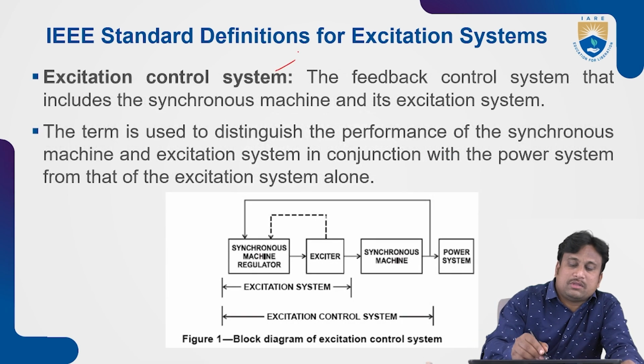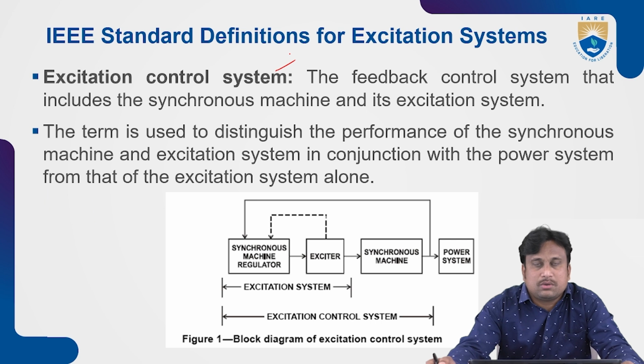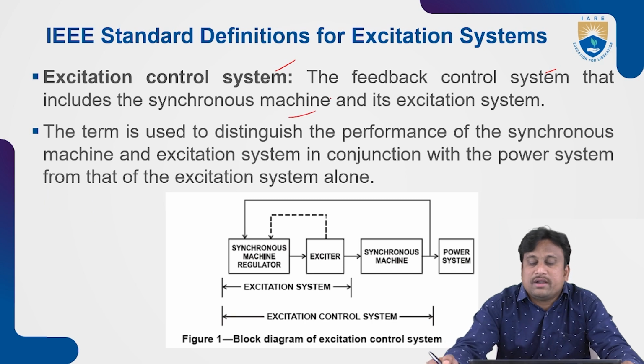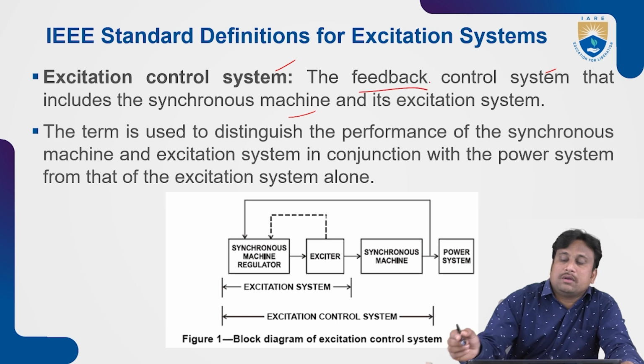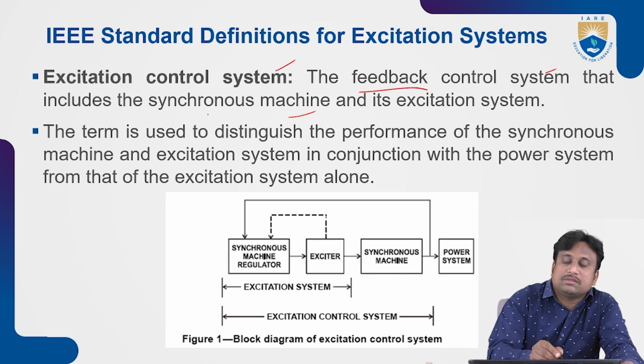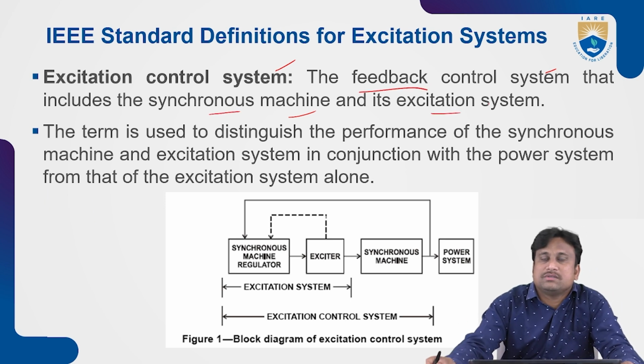Coming to the entire excitation control system, it is the feedback control system that includes the synchronous machine and its excitation blocks. Excitation control system means the feedback block including the synchronous machine and its excitation system.